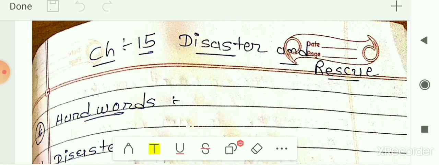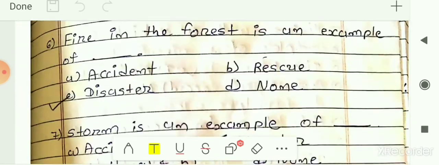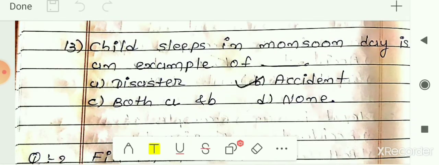Then we started the notebook exercise. In the starting we had seen the hard words for this chapter. In question number 1 we had seen choose the correct option. In question number 2 we had seen fill in the blanks, and in question number 3 the true or false. So up to question number 3 we have seen till now, and you have to write these questions in the notebook. And now the next exercise is question number 4.